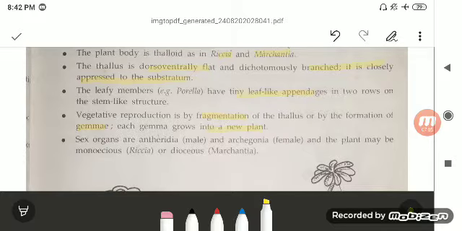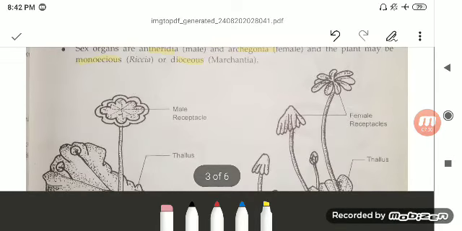Sex organs, that is, antheridia and archegonia. Antheridia is the male and archegonia is the female, and the plant may be monoecious, meaning bisexual, and dioecious means they are unisexual, in which the male and the female are on two plants, as you can see in this image.